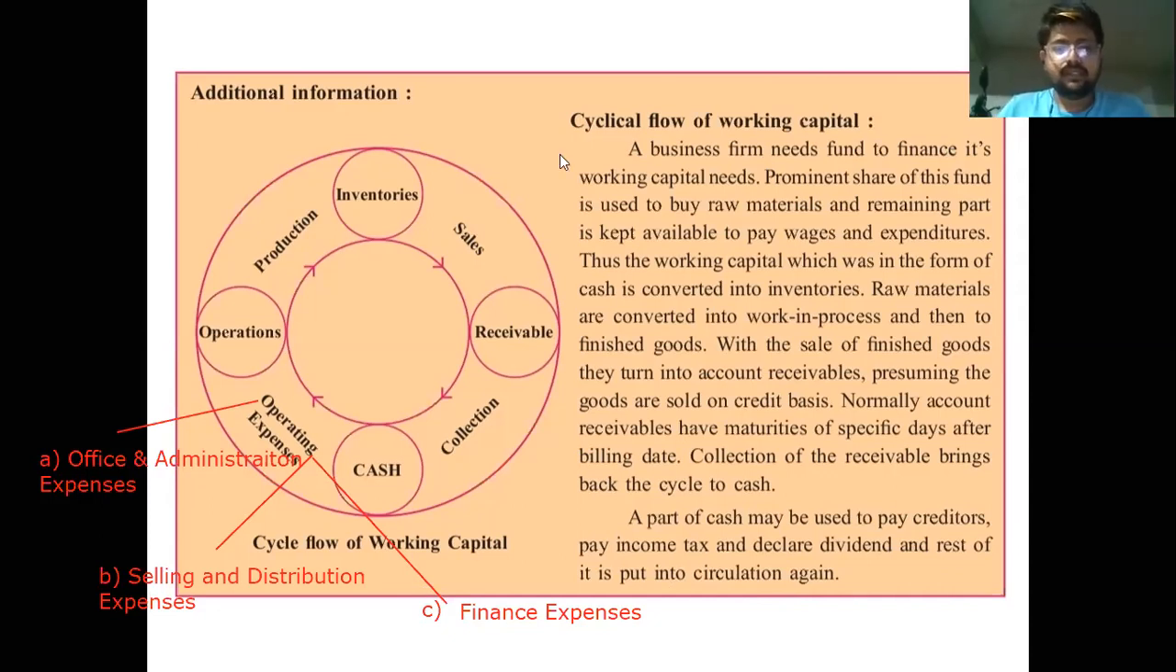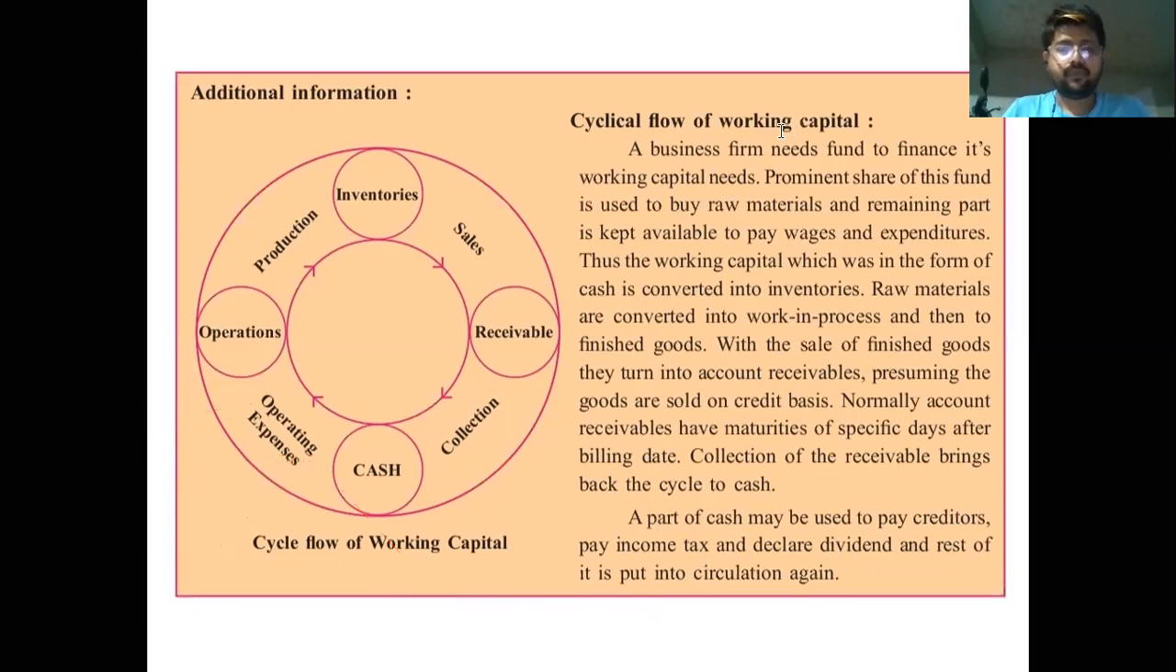So this is the basic cyclical flow of working capital here. A part of the cash may be used to pay creditors, pay income tax and declare dividend, and the rest of it is put into circulation again. It means after payment of all the liabilities, if cash is remaining with the company, it is put into circulation again. Let us see next.